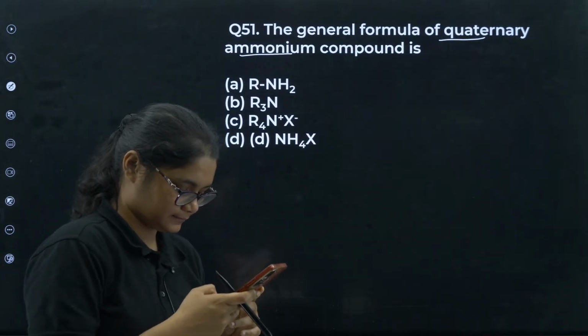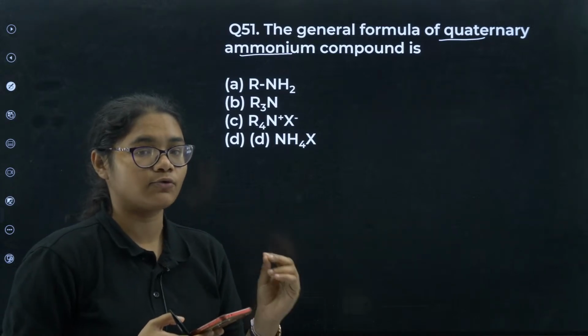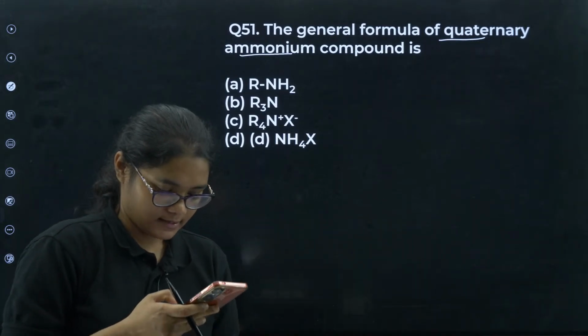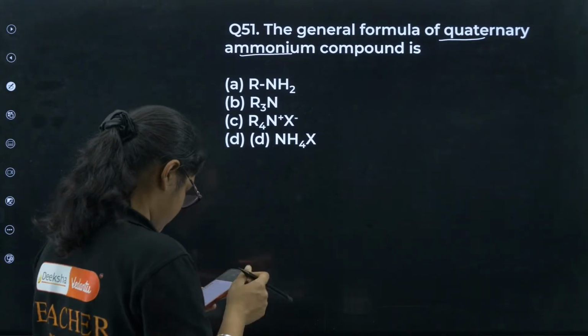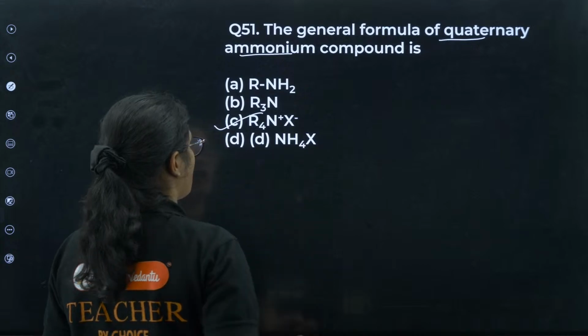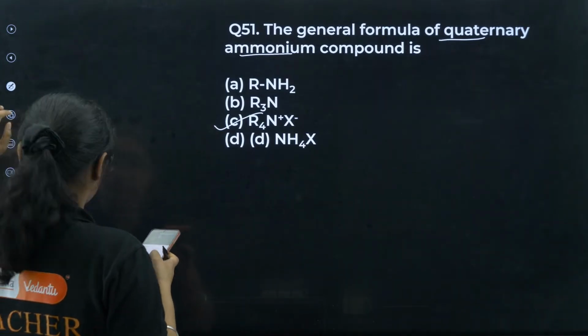Yes, Aryan, Pradeep, both of you are correct. Sanjana is correct: R4N+X-. Yes, all of you are correct here.